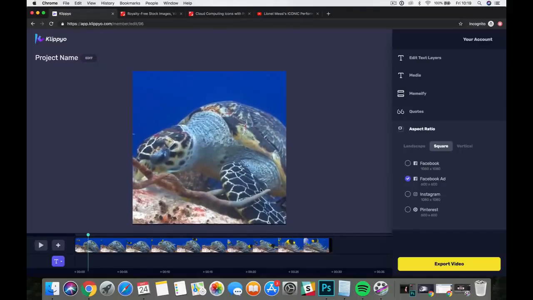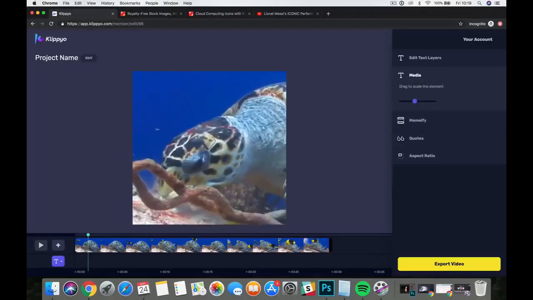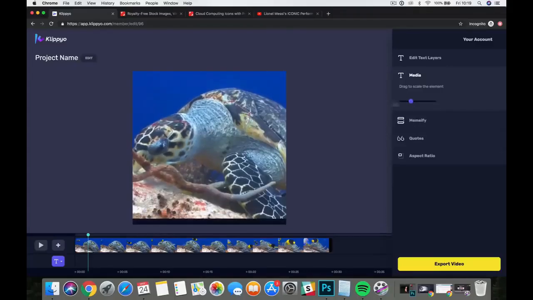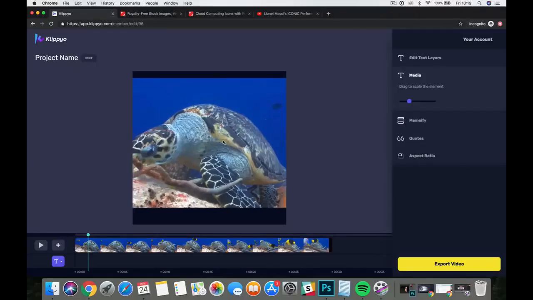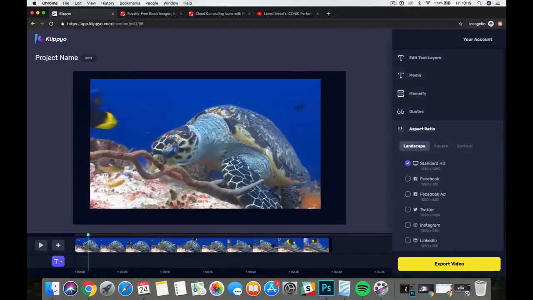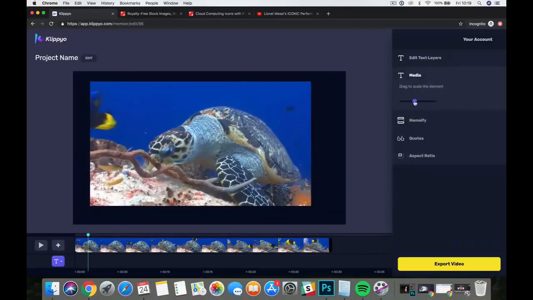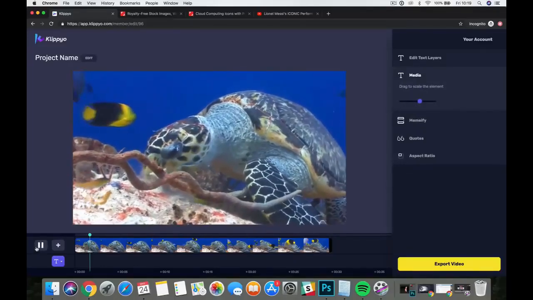Now, the really cool thing in here is we can now mess with the footage. So the media tab up here will allow you to scale the actual footage in the timeline, so we can scale that to how we want that to look within the actual square video. So when people are adding in different clips here, they can scale it and move it around to make sure the bit they want on the actual video is in there. It's really, really cool. Gives them total freedom. Now I'm going to go back to the standard aspect ratio here. So let me scale that clip back up real quick. There we go. Okay, so there you go, and I've scaled that up, so we've got a nice turtle eating some food.